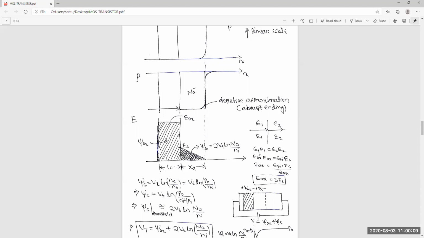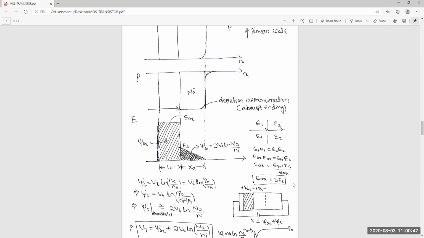Epsilon 1 is the epsilon of oxide and the electric field of oxide here, and 2 is the epsilon of silicon and the electric field at the silicon surface. At the boundary the charge is continuous. So epsilon OX into EOX is equal to epsilon SI into ES. Now you can calculate from here: EOX is equal to epsilon SI into ES by epsilon OX.